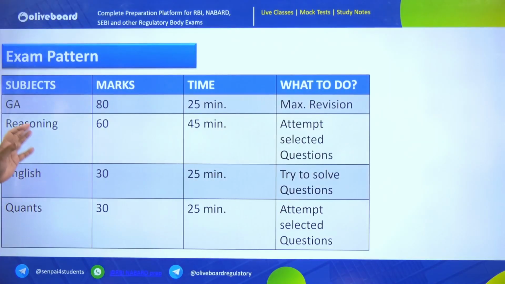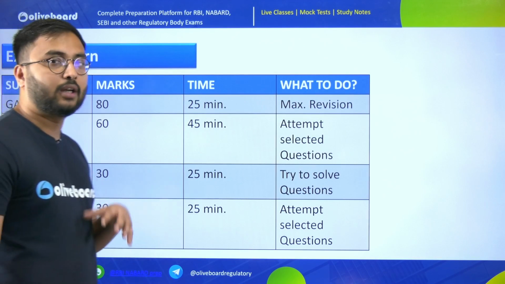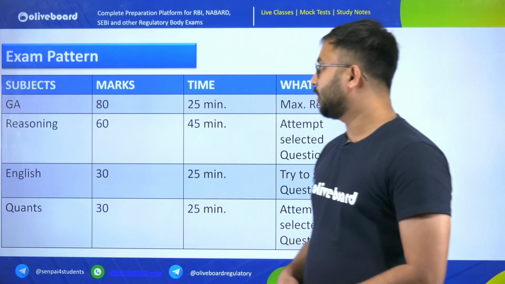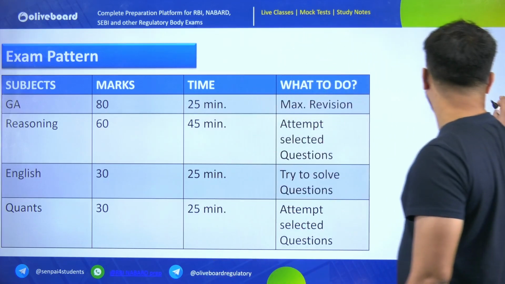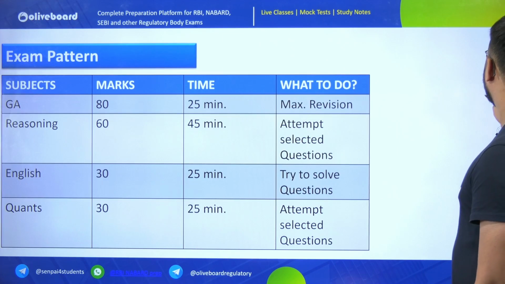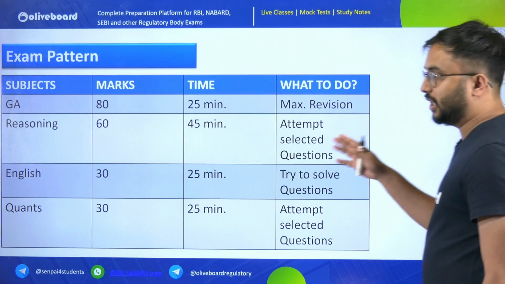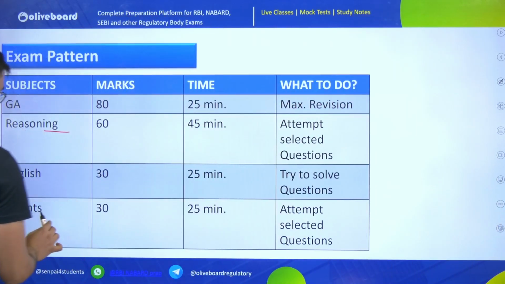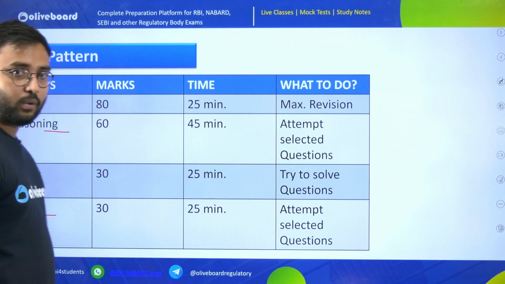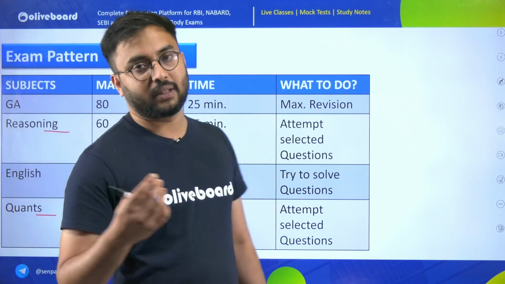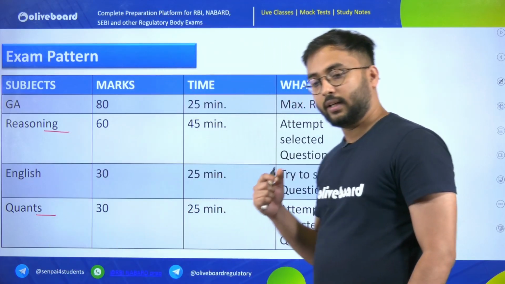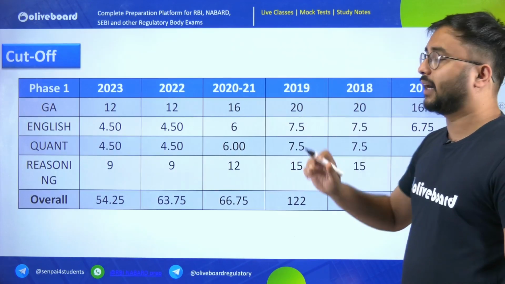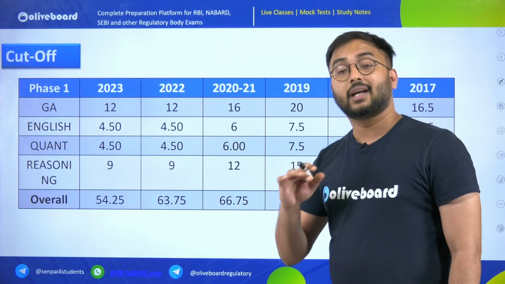We all know the exam pattern and a general understanding and strategy for the Phase 1 examination. The general strategy is that most students believe that in Phase 1 they are going to score more in GA and English, and in reasoning and quant they are just going to clear the cutoff. Now this sounds very easy, but it is easier said than done. So let's look at the cutoff and see the reality.